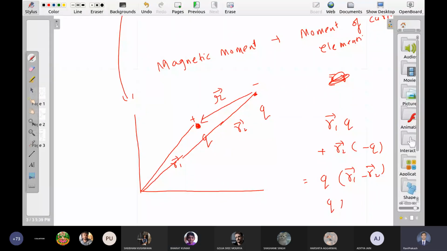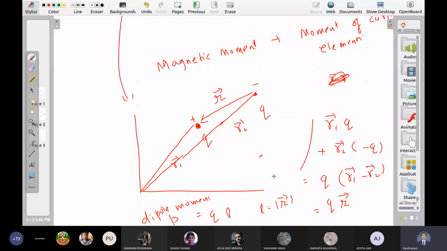This is the formula that you know. q into L, where L is the distance between two charges. Direction minus to plus, right? So this you learn directly. You must have studied this in plus 2, that this is called dipole moment. So L is equal to mod r. This is dipole moment p. But this is the standard technique to get this dipole moment. Okay. So it is same as what you have studied earlier. This is just a complete explanation of the same thing.